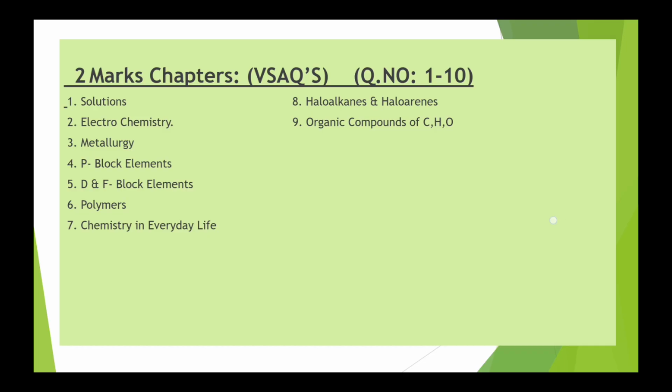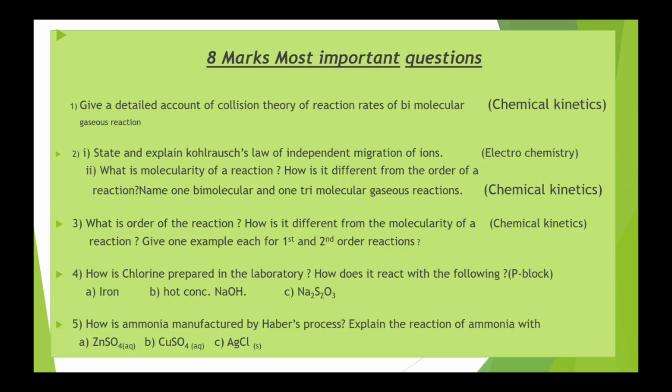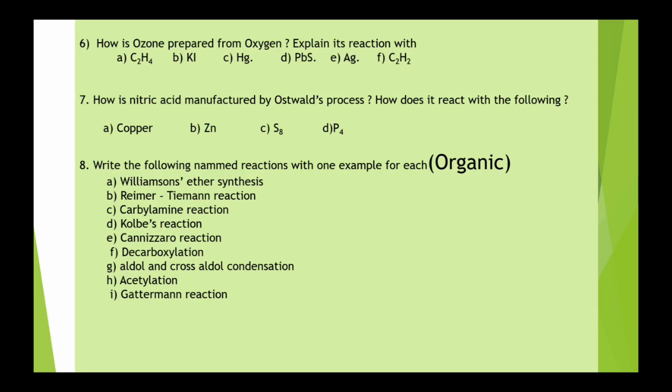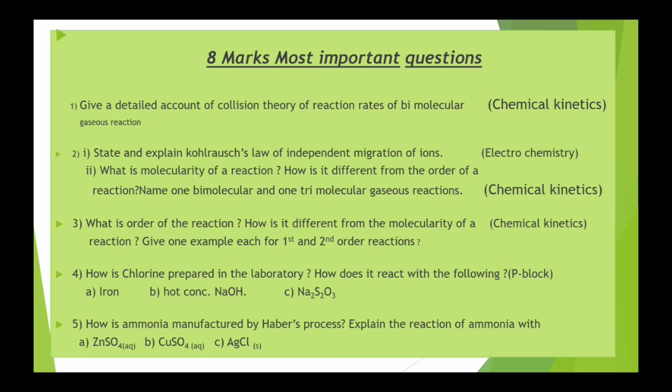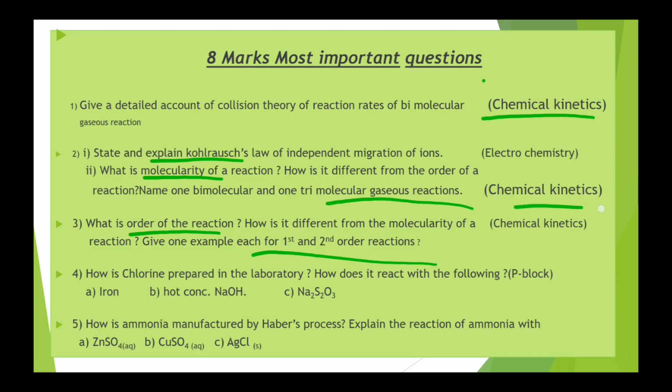Then let's go through them one by one. First, the 8 marks most important questions. Out of these, definitely 3 questions will come. The first question is from chemical kinetics, a very frequently asked question: collision theory of bimolecular gaseous reactions. Then Kohlrausch law from electrochemistry, then molecularity and order of reactions, and name one bimolecular and one trimolecular gaseous reaction example, and give an example for first order and second order reaction. This is from chemical kinetics.